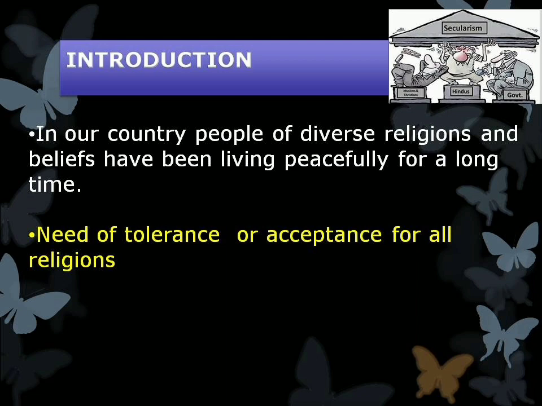So if we want to live peacefully, what do we need to follow? Tolerance and acceptance for all religions. Tolerance means சகிப்புத்தன்மை. Yes, you have to tolerate or accept other religions or religious practices.